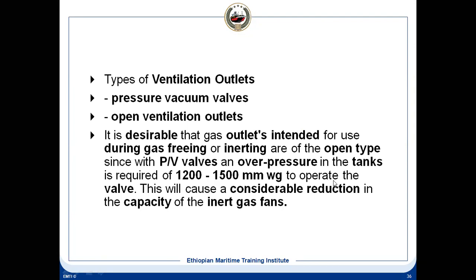And it can open at around 1200 to 1500 millimeters of water gauge. And it will be kept very close to the design pressure of the tank. It means the tank will not get damaged, before that it will release. And because the differential pressure gets higher, you get the higher velocity.